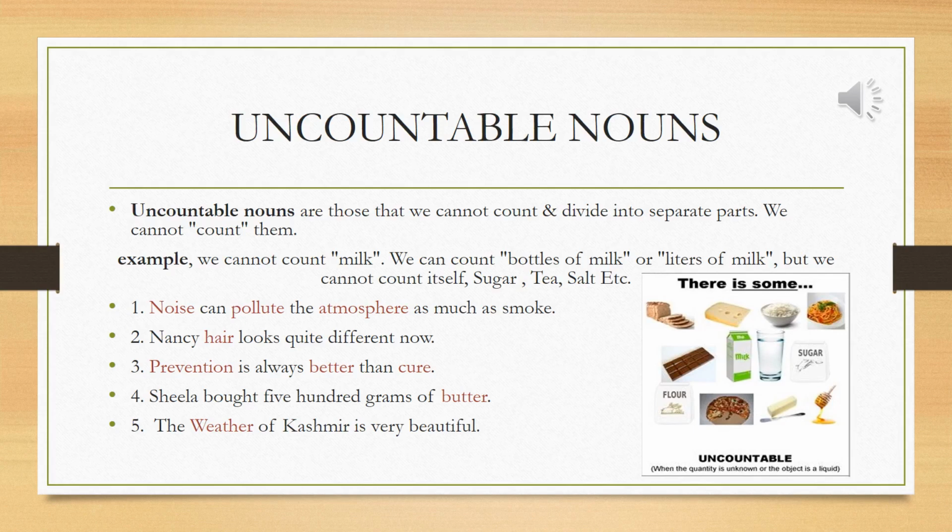Some more examples of uncountable nouns are: Noise can pollute the atmosphere as much as smoke. Nancy's hair looks quite different now. Third, prevention is always better than cure. Fourth, Sheila bought 500 grams of butter. Fifth, the weather of Kashmir is very beautiful. So the highlighted words are uncountable nouns.